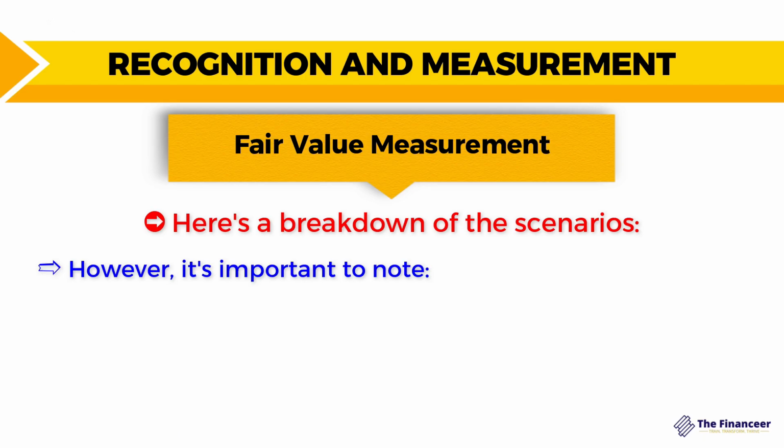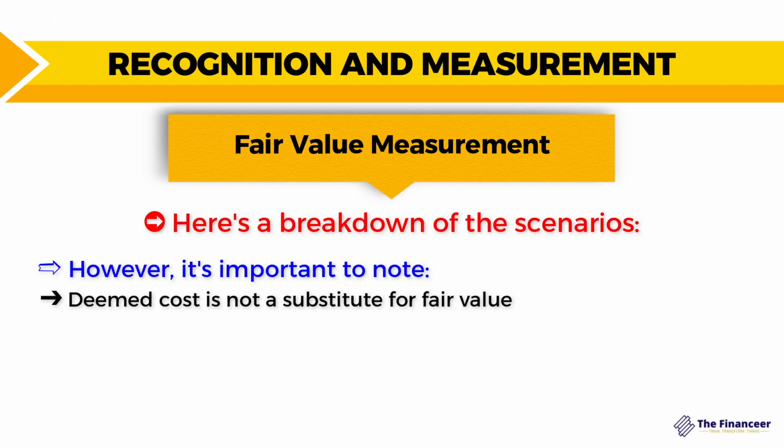However, it is important to note the following. Deemed cost is not a substitute for the fair value and should only be used when the fair value cannot be reliably measured, and the deemed cost might need some adjustments to conform with IFRS accounting principles. For example, if the previous GAAP depreciation method differs from those allowed under IFRS, in this case the deemed cost might need to be adjusted to reflect the appropriate IFRS depreciation, and then this carrying value will be considered the deemed cost under IFRS number 1 at the transition date.